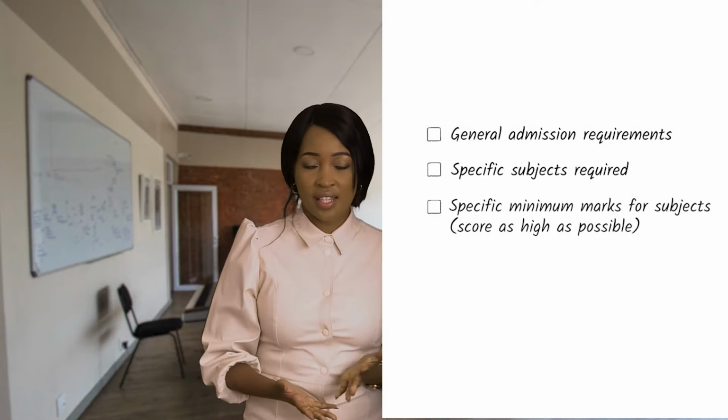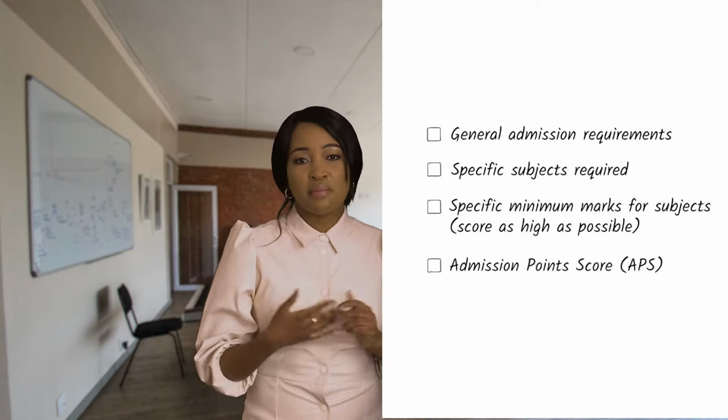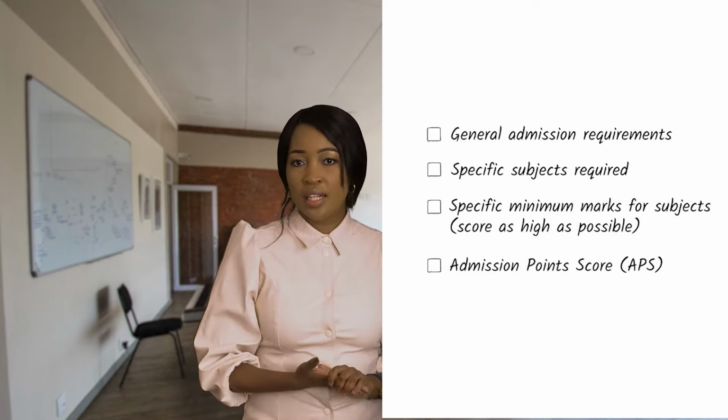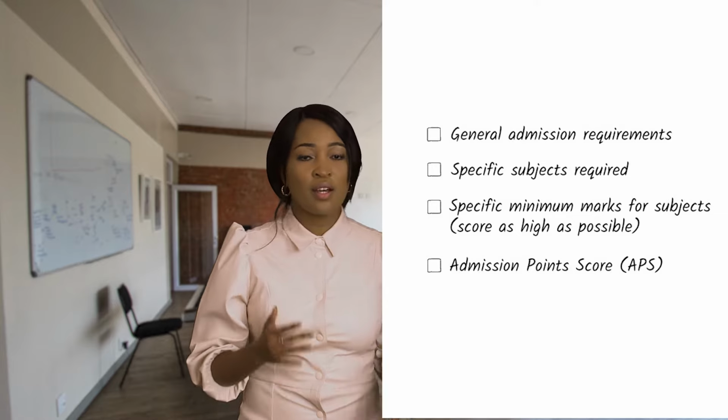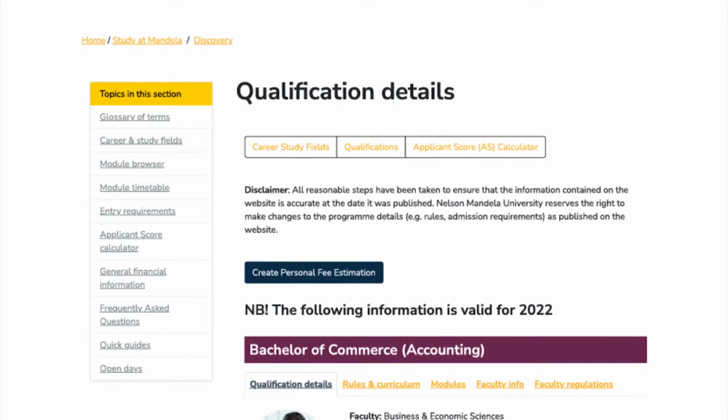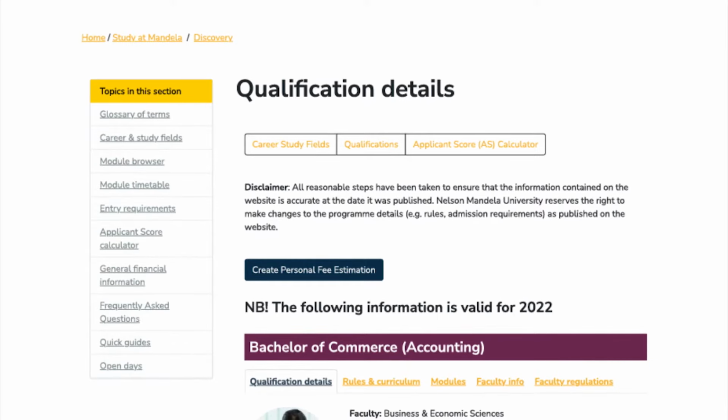And the very last thing that you need to think about is the admissions point score, which is also called the APS, which is calculated by adding all your subjects together without life orientation. Let's take a look at Thandi's matric statement to see if she qualifies to study accounting at university.